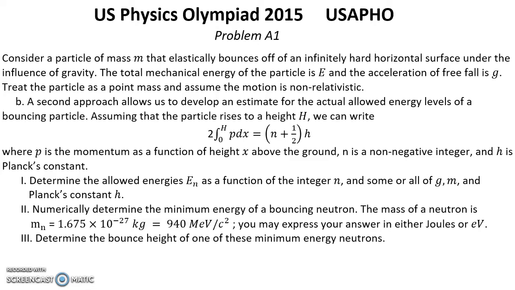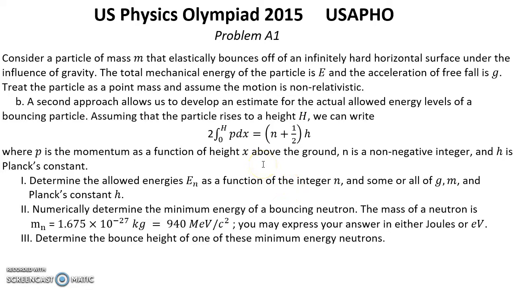Question B. A second approach allows us to develop an estimate for the actual allowed energy levels of a bouncing particle. Assuming that the particle rises to a height h, we can write this equation, where p is the momentum as a function of height x above the ground, n is a non-negative integer, and h is Planck's constant. 1.